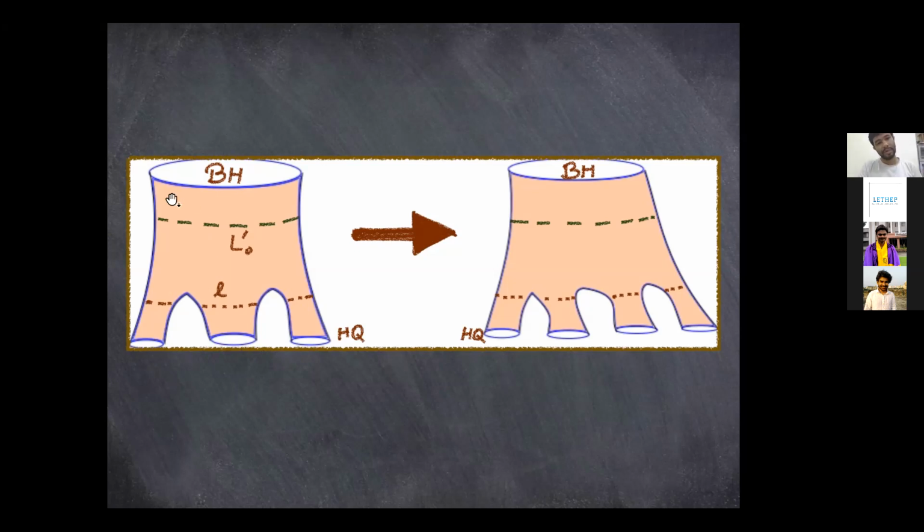Also, the same would be for the black hole. This would not be in the entanglement wedge at a later time for a black hole. For the black holes also, since these are the minimal choices of HRT surface for the initial times, and this will be the HRT surface choice for the later time. So the initial entanglement wedge would be starting from this region to the red region for the black hole, and the later would not have this region between L0 prime and NL.